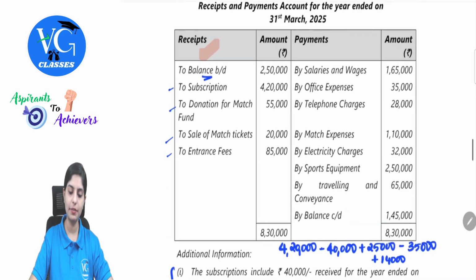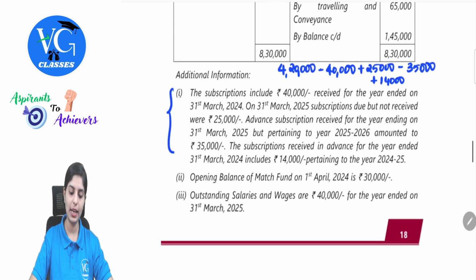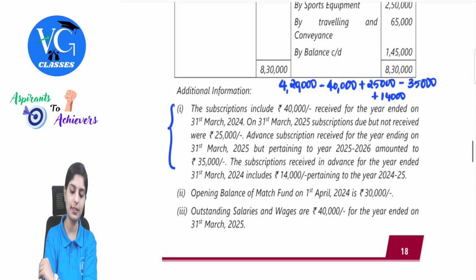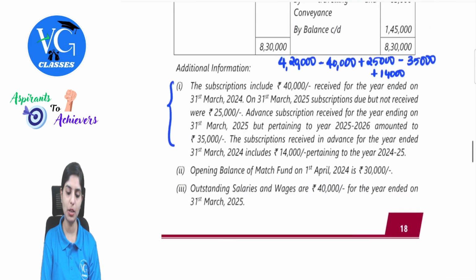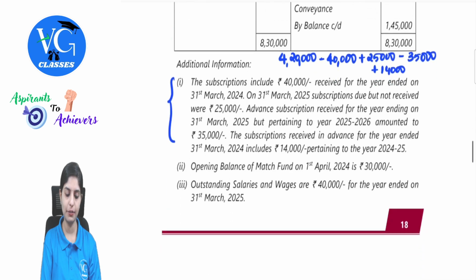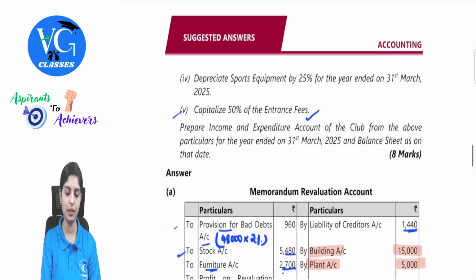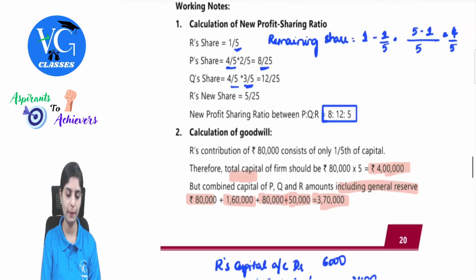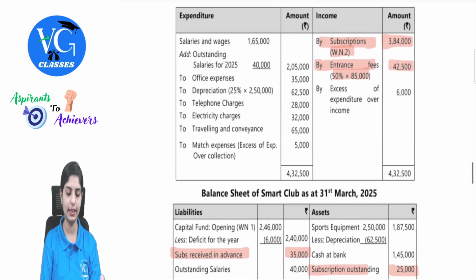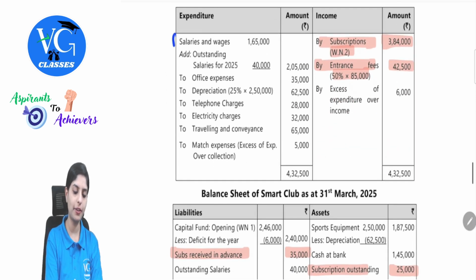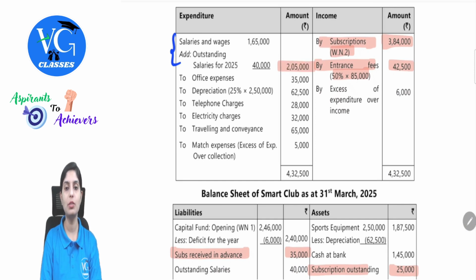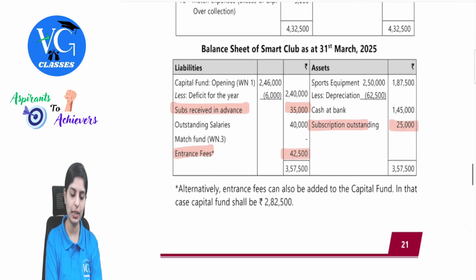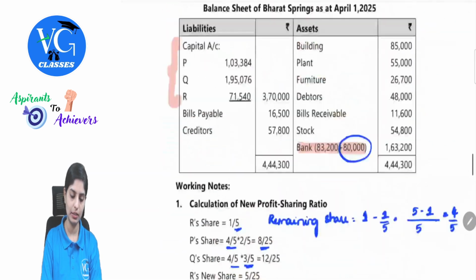Then salaries and wages 1,65,000. So likewise, we will check whether there is any adjustment. There is outstanding salaries and wages, which is 40,000 for the year ended on 31st March 2025. So 1,65,000 plus 40,000 will appear in your income and expenditure account because it is a current year expense. See, 1,65,000 plus 40,000, 2,05,000. So this is your outstanding expense liability appearing in the closing balance sheet. Outstanding salaries 40,000.